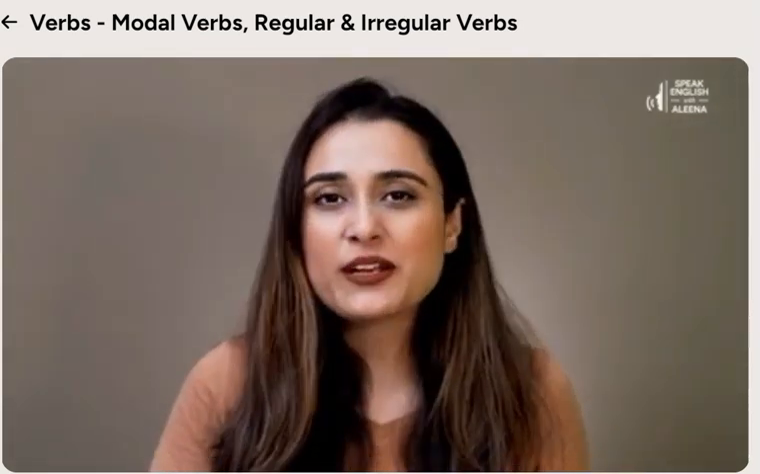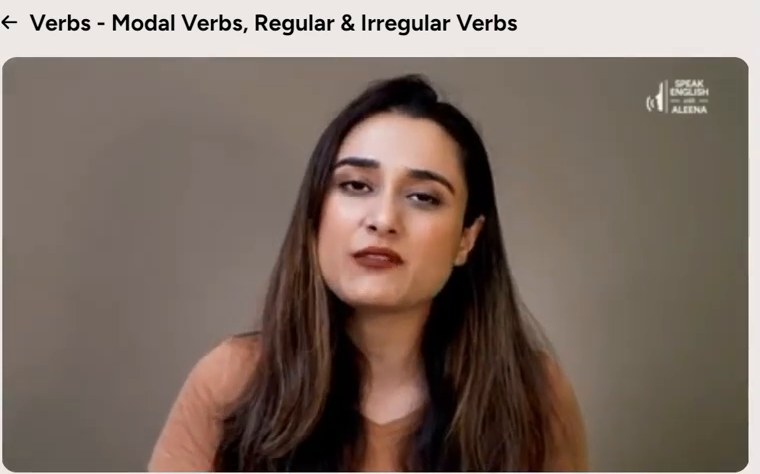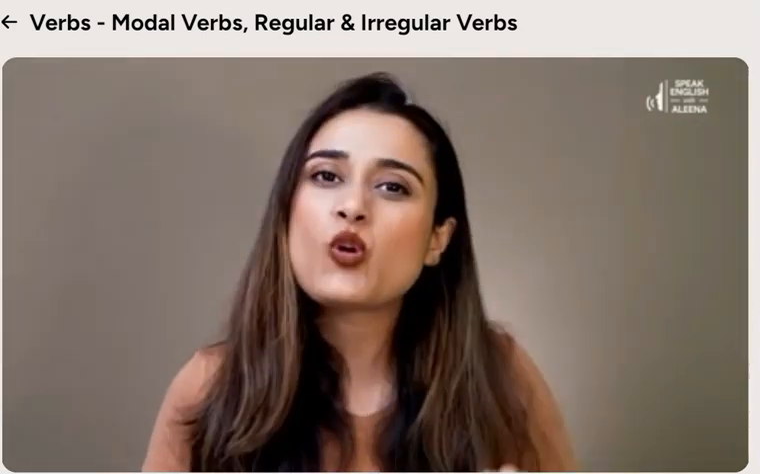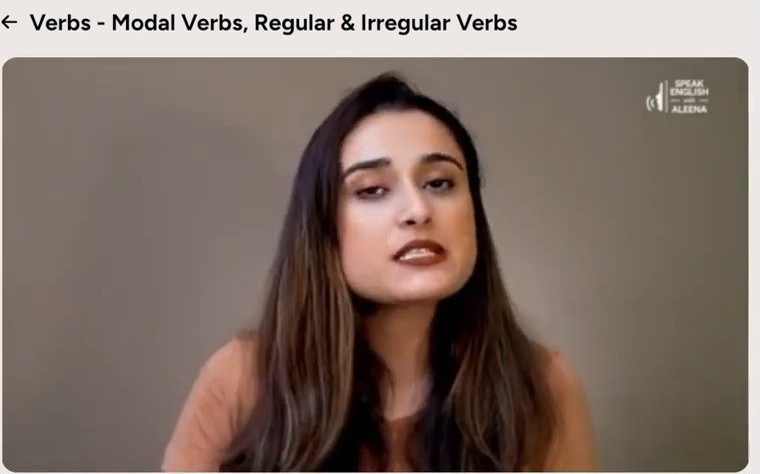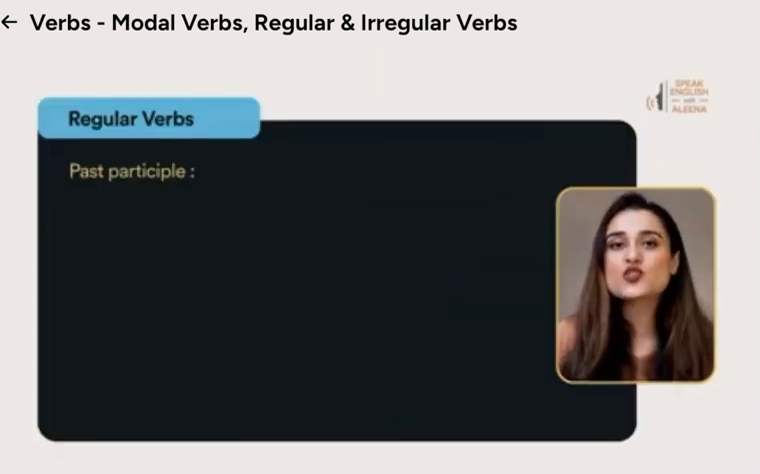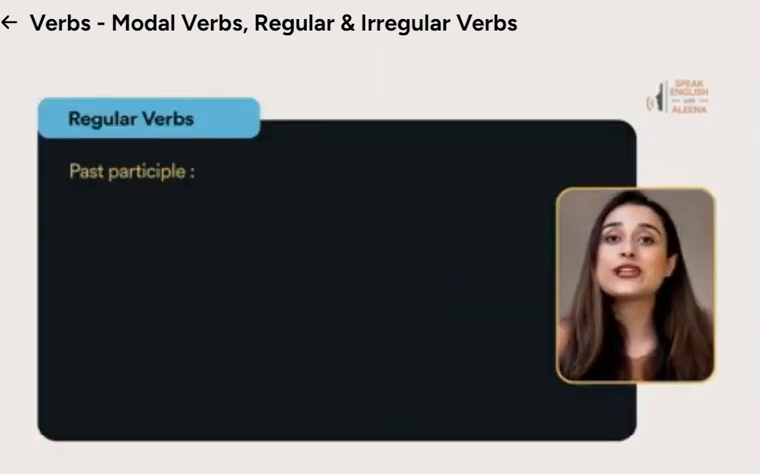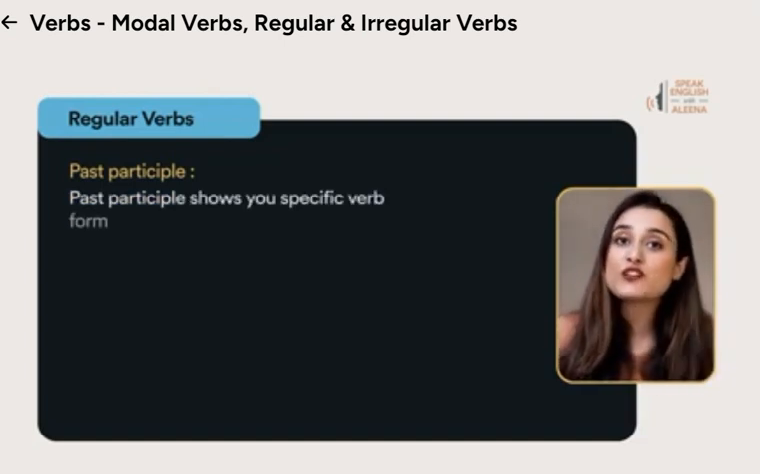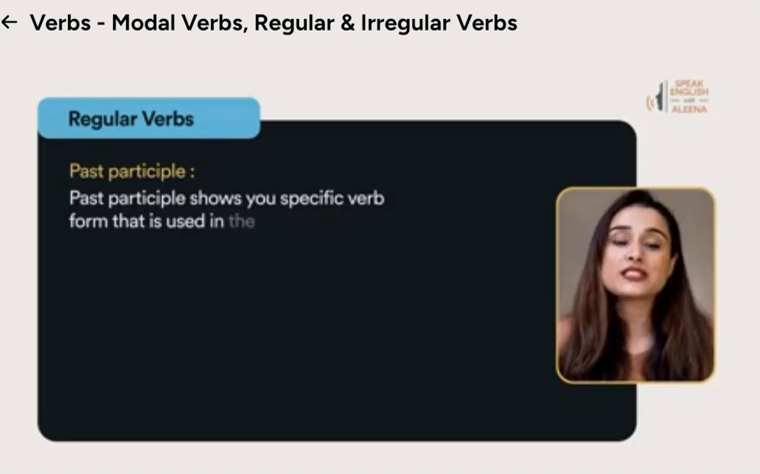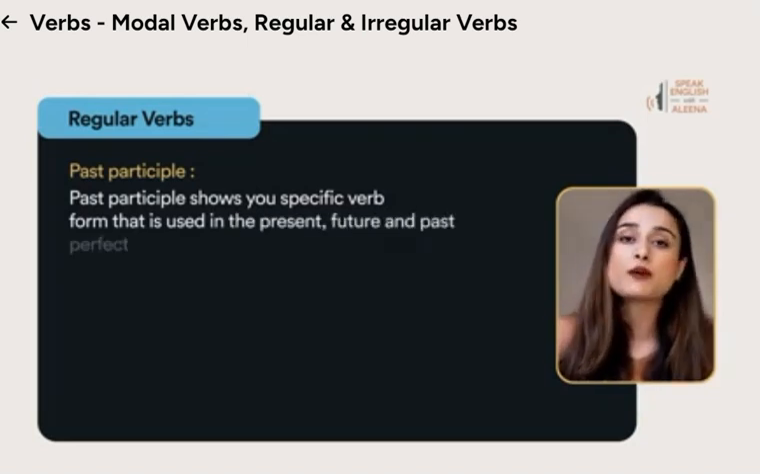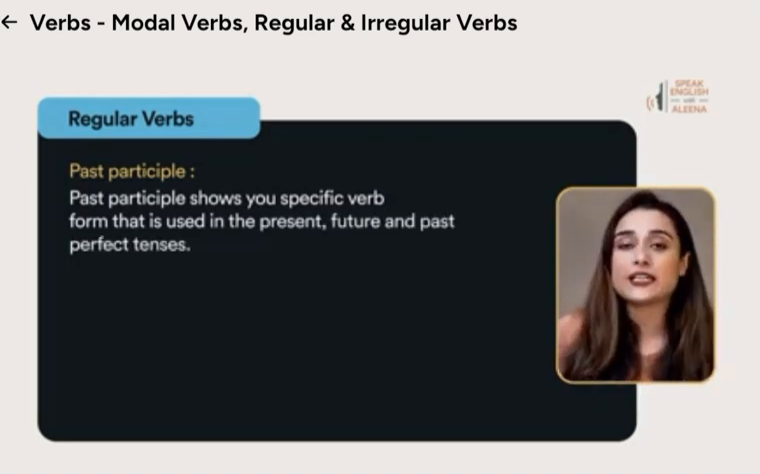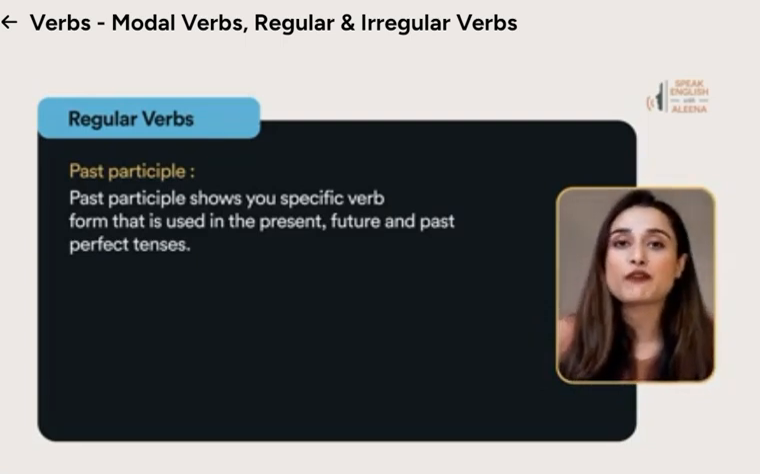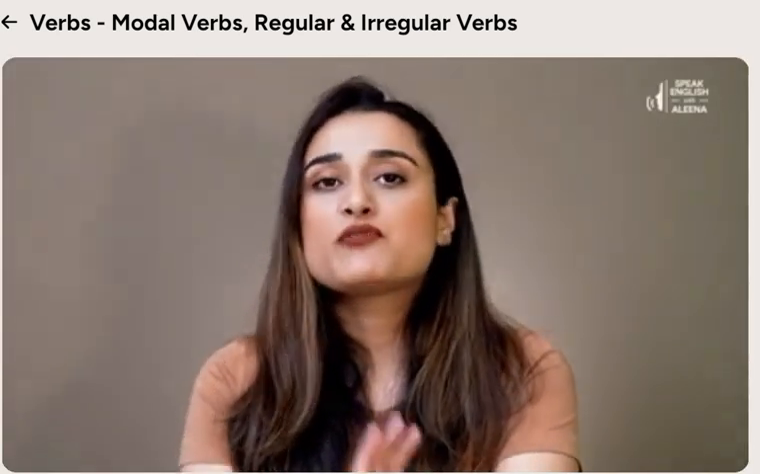Now one may ask, what is a past participle? We do understand past tense. Past tense is something that has happened in the past. But what is past participle? Past participle is slightly unique. Past tense shows you the time of action when something occurred, whereas past participle shows you the specific verb form that is used in the present, future, and past perfect tenses. So it could be for present, it could be for past, it could be for future, but it is always for perfect tenses.